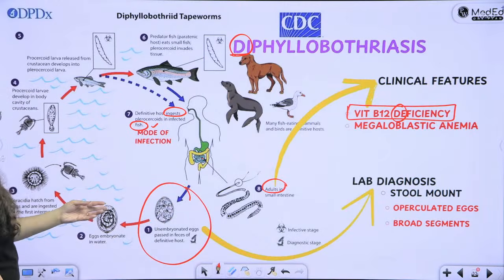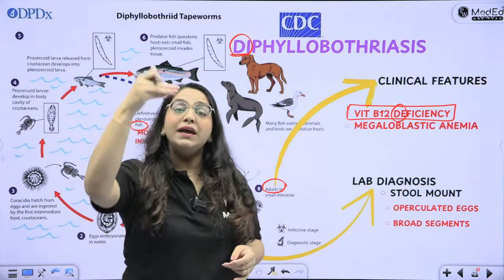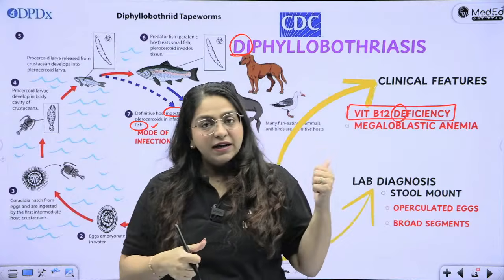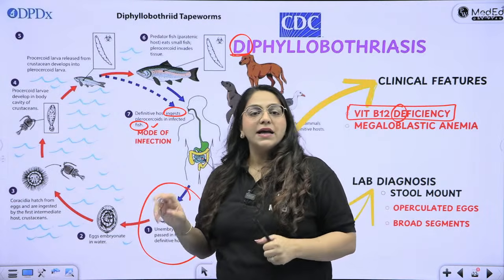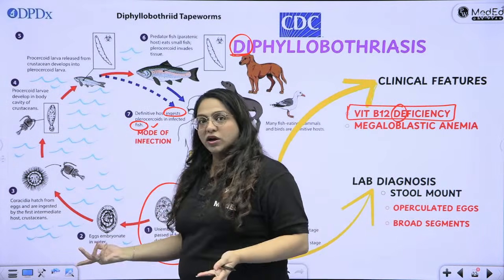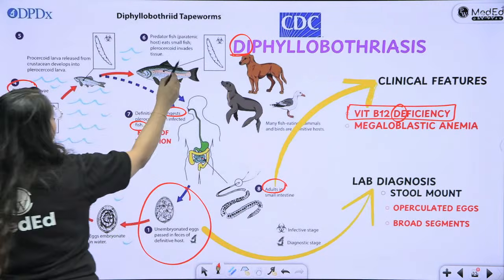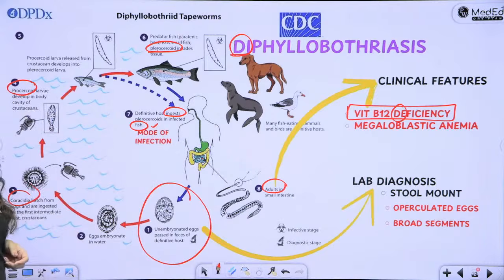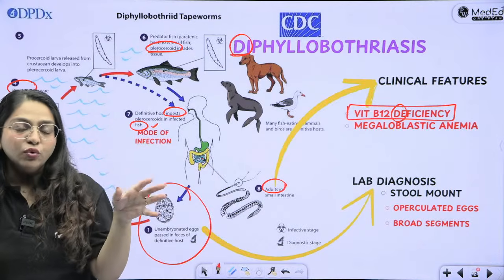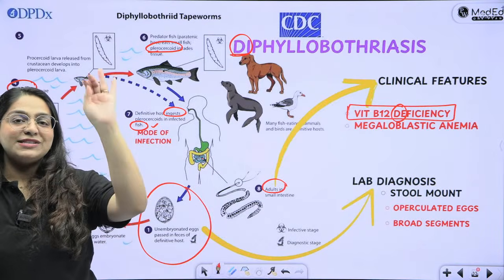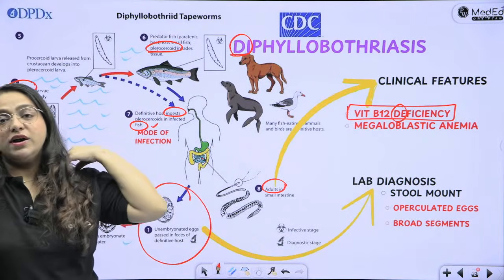Now this is going to come out. See, it is behaving just like a trematode. All trematode eggs hatch in water and they have many, many larval stages. So it also wants to behave like a trematode. It has also released the operculated egg. The operculated egg is embryonating in water. It is becoming coracidium, procercoid, plerocercoid, and finally is ingested by the human. If you can remember coracidium, procercoid, plerocercoid, good for you. Otherwise, just write first larval stage, second larval stage. Just remember the plerocercoid, which is the infective stage.